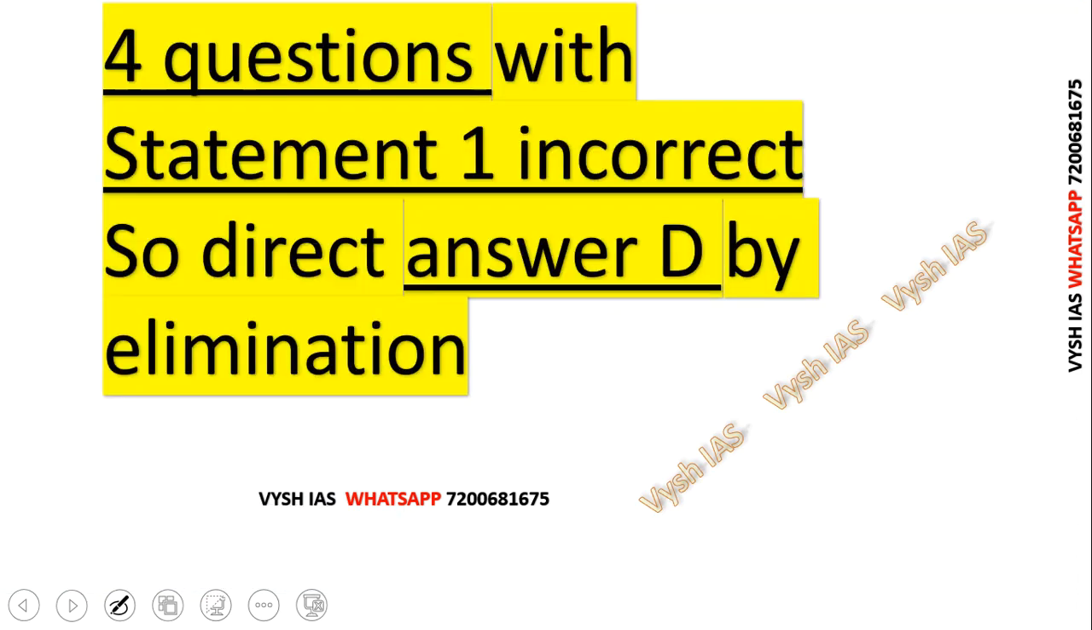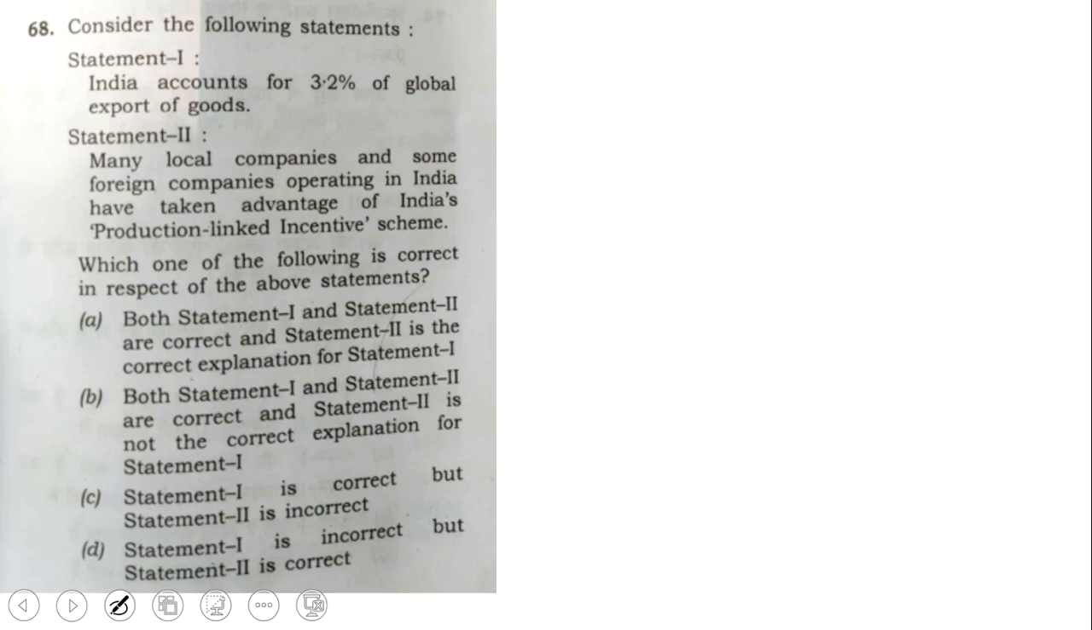So we are done with 8 questions where statement 2 was incorrect and the answer was C. Now we will see 4 questions where statement 1 was incorrect, so the direct answer is D. Because in all other places statement 1 is correct, statement 1 is correct, statement 1 is correct. Only D is the place where statement 1 is incorrect. See here, India accounts for 3.2% of the global figure. I don't expect students to learn this by heart because the options are very close.